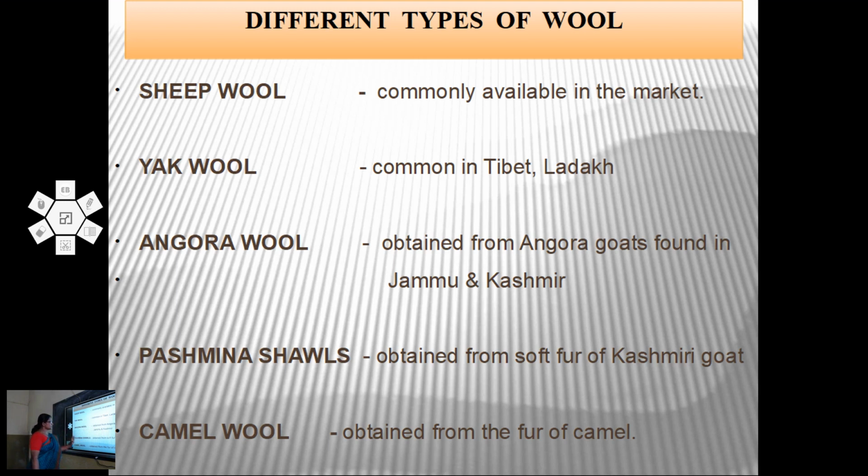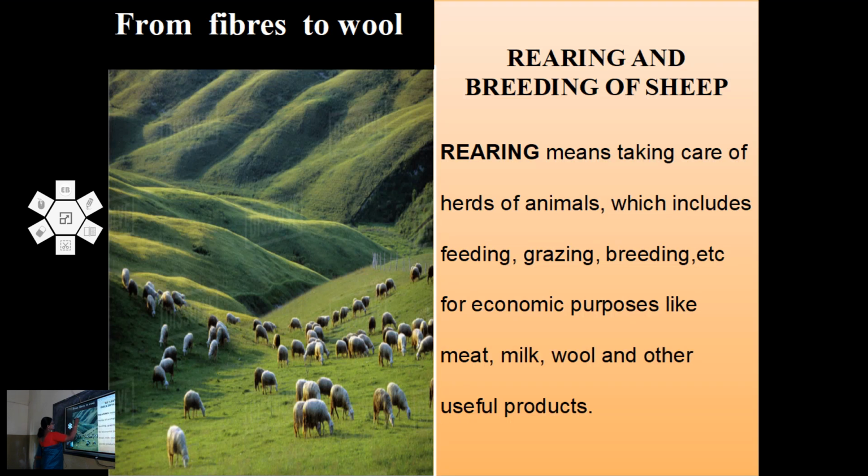The pashmina shawls are obtained from the soft fur of Kashmiri goat. Camel wool is the wool obtained from camel. Wool is also obtained from llamas and alpacas, which are found in South America.